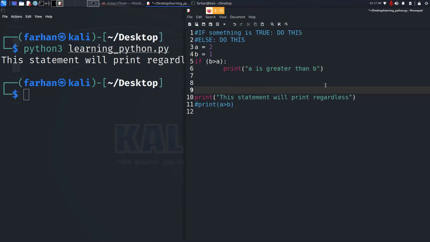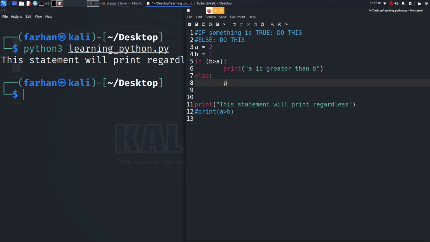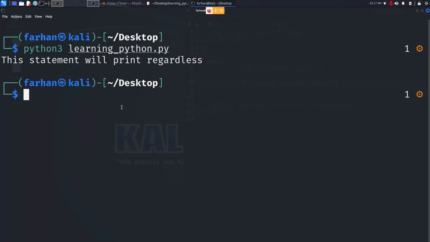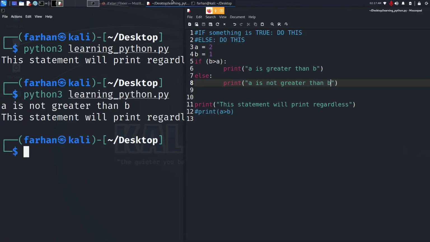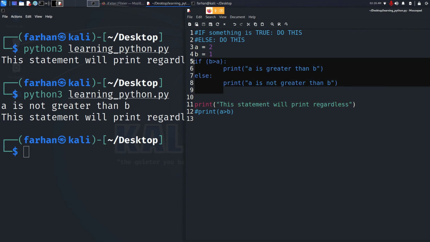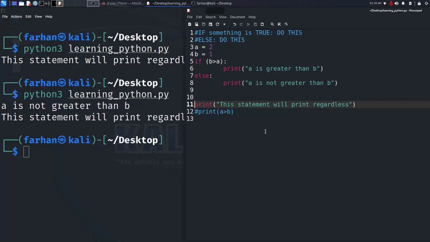Now if I come out of my if statement and type in else, press enter, tab once, and print a is not greater than b, and run my code, I can see that this else statement is being printed. Notice how this else statement does not have any conditions to it. It's because else will run only when the if statement is not true. Also, please do understand this print has nothing to do with this block of code. This is completely separate.